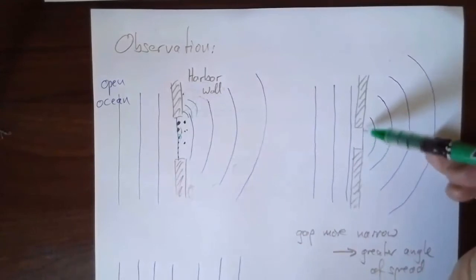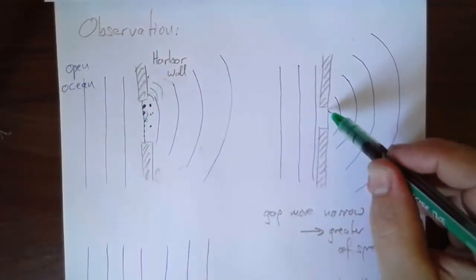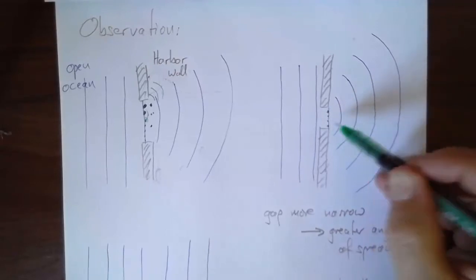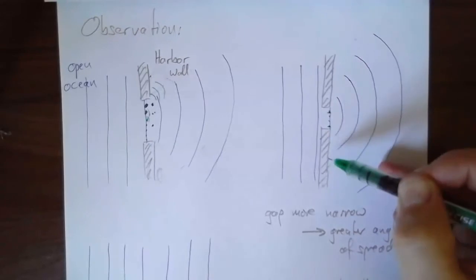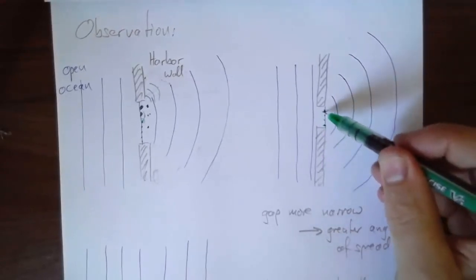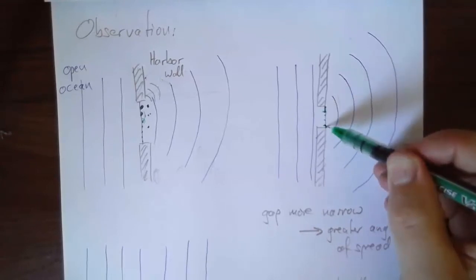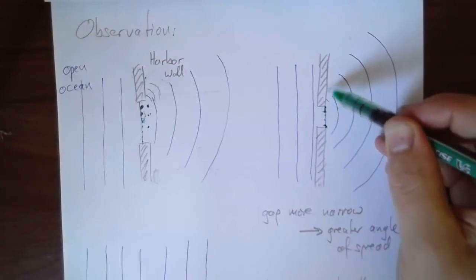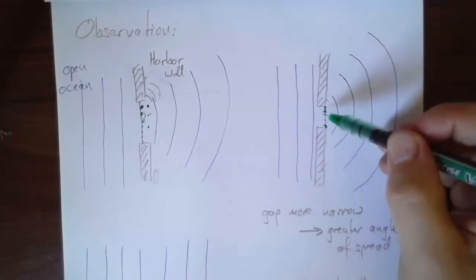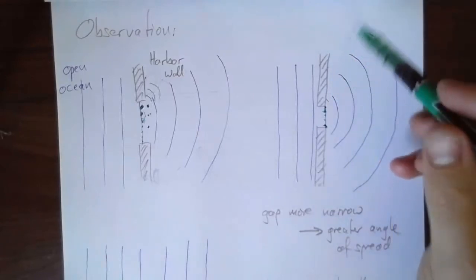And if the gap is more narrow, there's less room for those two, say, to be half a wavelength apart. If this is half a wavelength apart from top to bottom, then those two points will exactly interfere destructively going up in a straight line. But all the others would still contribute, so you'd see a little bit of wave here.